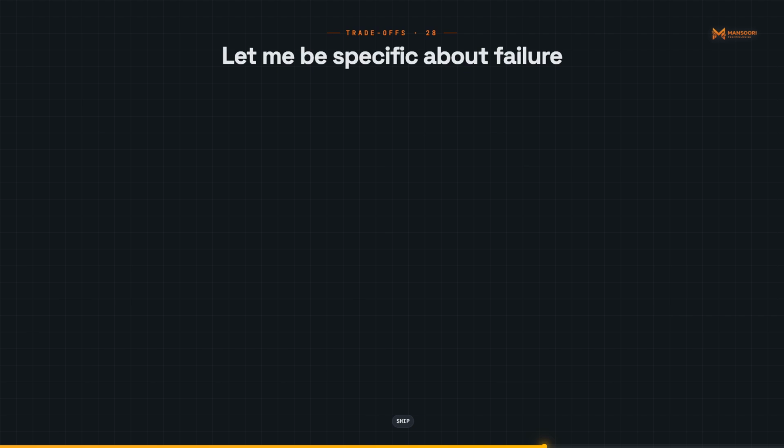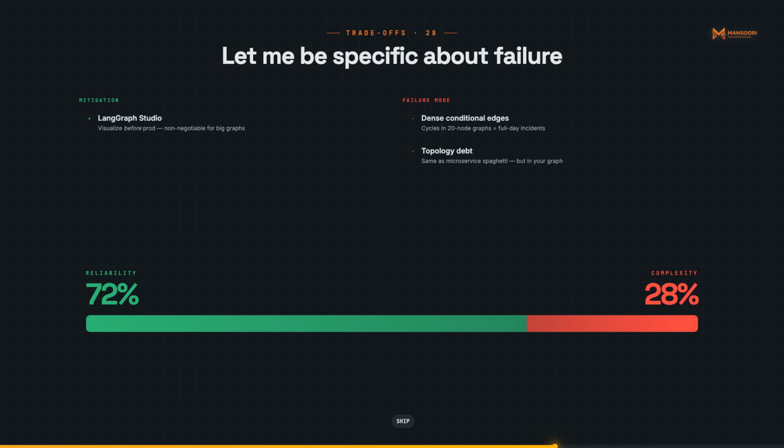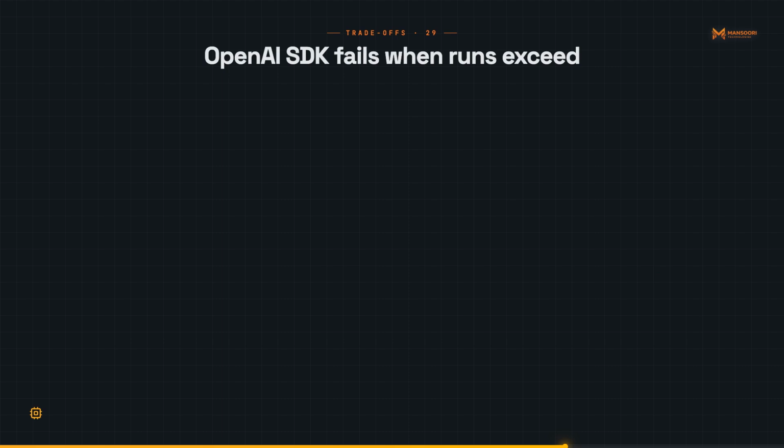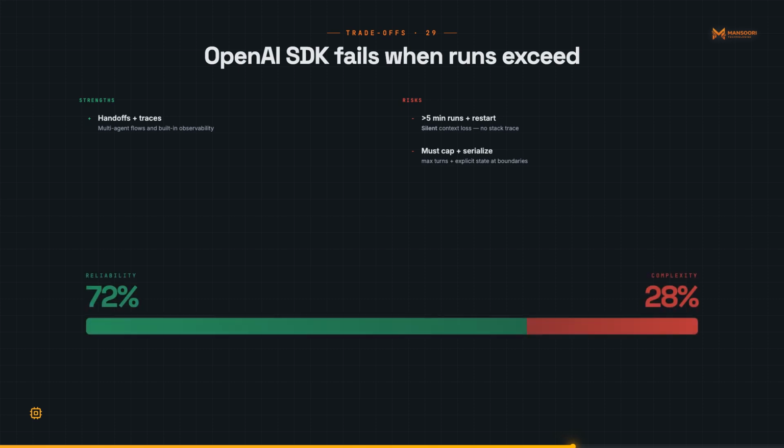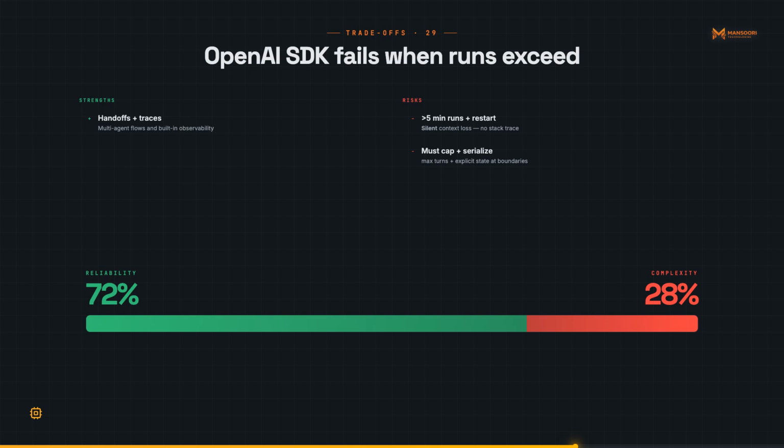Let me be specific about failure modes, because this is where production systems get burned. LangGraph fails when graph topology becomes overly complex. Debugging a cycle in a 20-node graph with conditional edges is a full-day incident. Use LangGraph Studio for visualization from day one, not after things break. OpenAI SDK fails when runs exceed 5 minutes and the process restarts. You lose context silently, no error, no exception. Always set a max turns limit and implement explicit state serialization at handoff boundaries before you go to production.